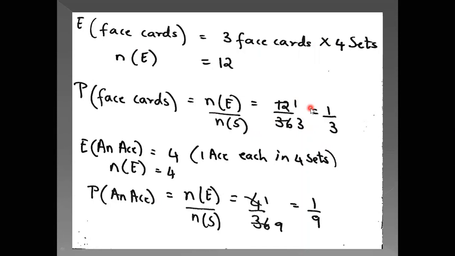Okay children. After that you have the event, because they have said to find the probability that it is an ace. So the event is an ace, as there is 1 ace in each set. So 4 sets. So 4 into 1, that is 4. So number of events is 4. So probability of an ace is number of events upon number of sample space, that is 4 upon 36. Now you cancel, 4 ones are 4, 4 nines are 36. You get 1 upon 9. So that is the probability that it can be an ace.